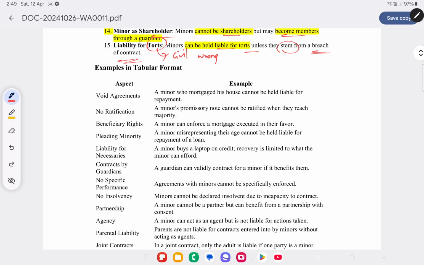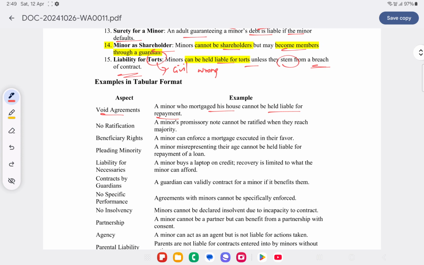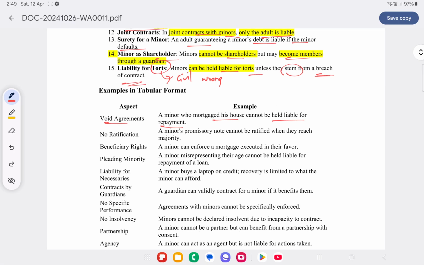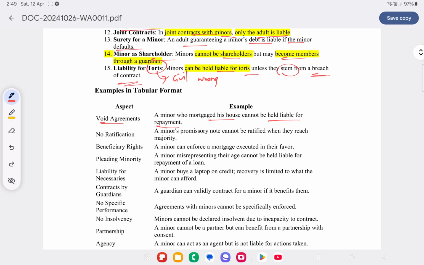An example is given. For void agreements, a minor who mortgaged his house cannot be held liable for repayment. But if we have mortgaged something and borrowed a loan from a minor, then since the minor has beneficiary interests or rights, he can enforce that against us. But if we have lent a loan and got some property as mortgage from the minor, we will not be able to execute those rights against that minor.